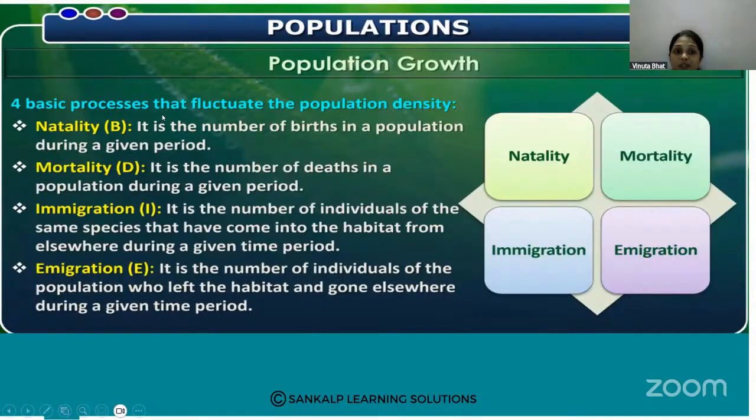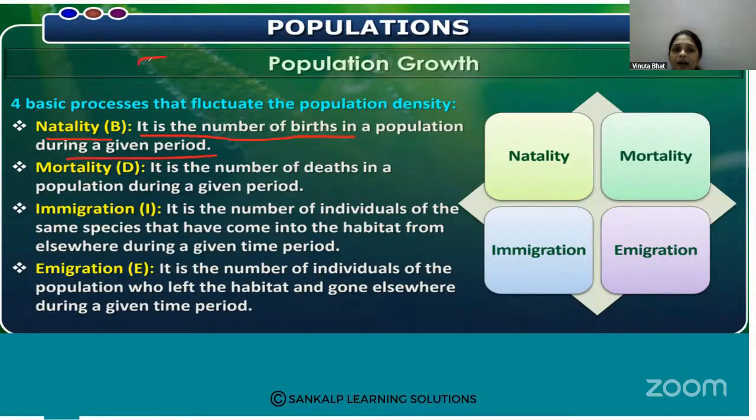Four basic processes fluctuate the population density. What are these four important processes that fluctuate the population growth? The first one is natality. What is natality? It is the number of births in a population during the given period.